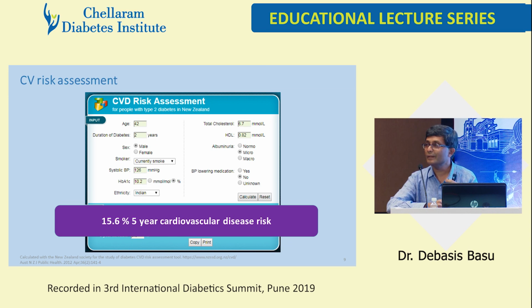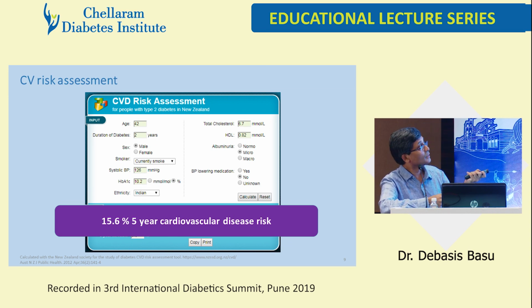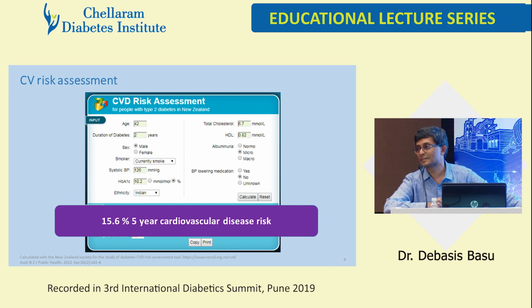Now, this is the only risk assessment that I found when we talk about Indians. There you can put in the ethnicity of Indian. Other than that, QRISK, ASCVD, Framingham, we don't have Indians. So I thought it was justified to put in these New Zealand parameters, where this guy has a 15.6% 5-year cardiovascular disease risk.